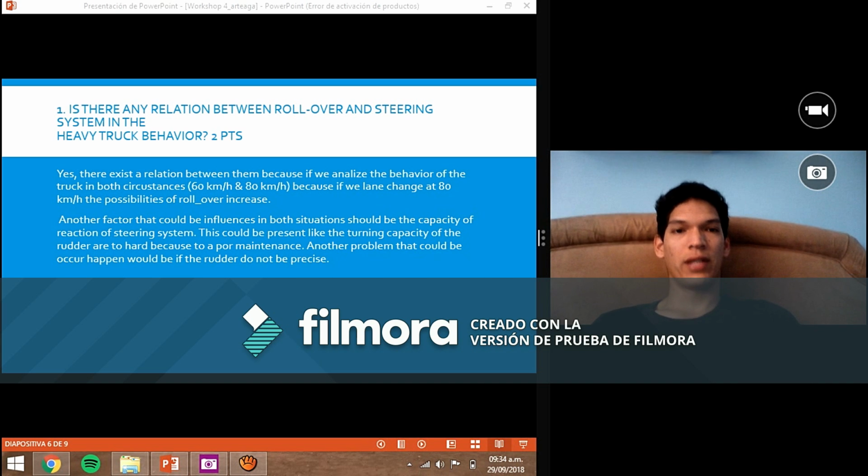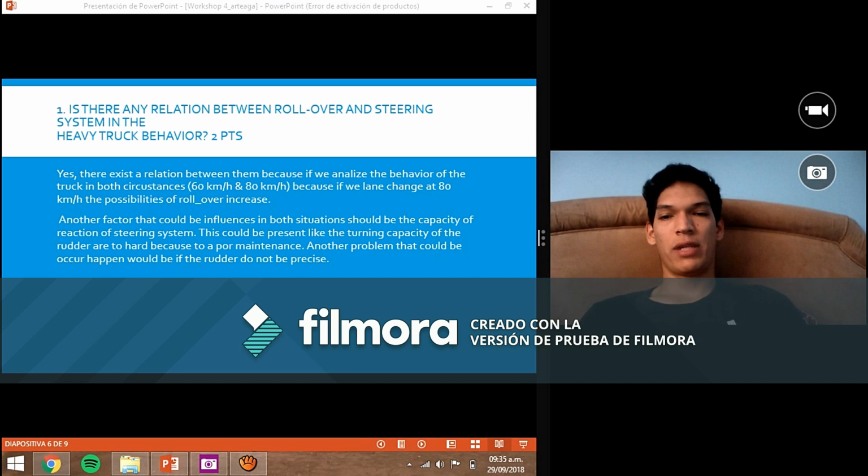Another factor to evaluate in both situations should be the capacity of reaction of the steering system. It means the precision of the wheel, or if it has play. This will increase the possibilities of rollover, the reaction of the operator, and many factors.